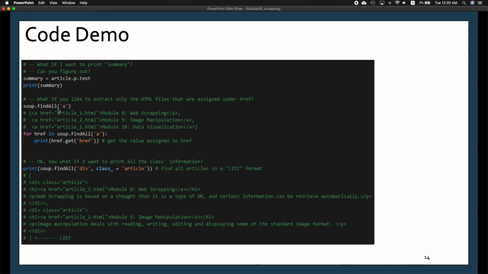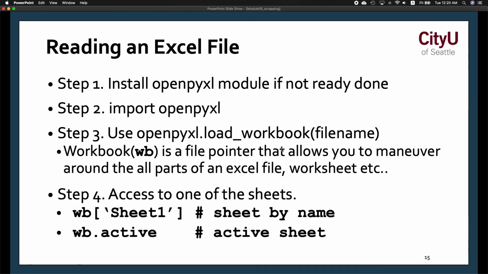You can also find all the a tags with the find_all method from the Beautiful Soup object that was instantiated, and you can pass the string a to get all the a tags or a elements. This is basically using the for loop, the for-in keyword. Let's say you want to get each href which pertains to the a tag, and you want to iterate over all that you got and print each of them. And you can do a similar step in this one.